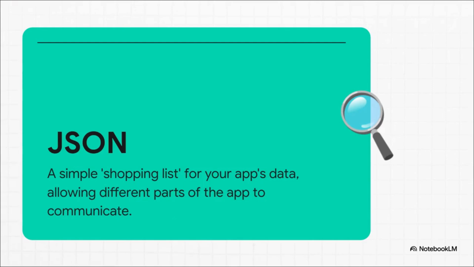You're going to see words like JSON thrown around, and it's easy to get intimidated. But seriously, just forget the jargon. It's a shopping list. That's it. It's just a really organized way to write down information, like a user's name or their email or what they bought, so that all the different parts of your app can understand it. It's just the language they use to talk to each other.